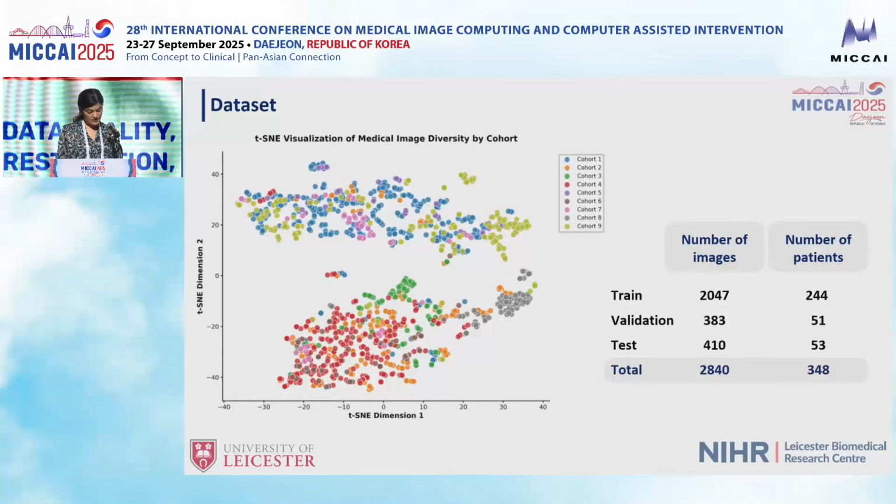Here is our dataset, 348 patients and 2,840 images collected across multiple centers, giving us both scale and diversity. On the left, there is a t-SNE plot, where each point represents an image colored by cohort. The spread shows large variability in factors like scanners, protocols, and patient population. This heterogeneity makes scar segmentation, of course, more challenging, but it also ensures that our evaluation reflects real-world clinical conditions.